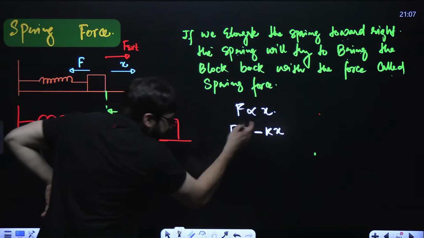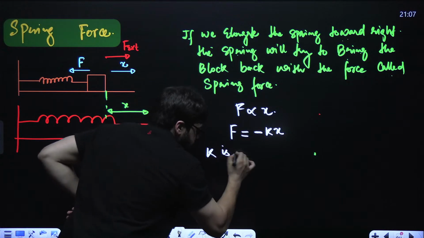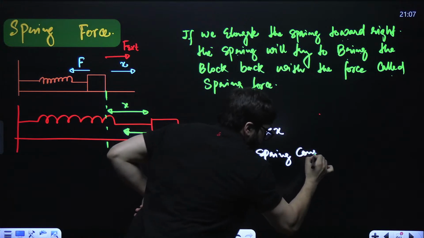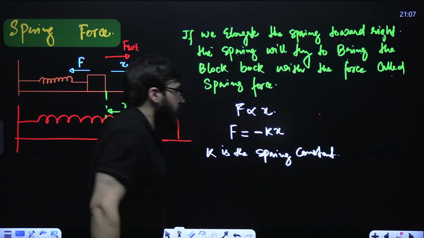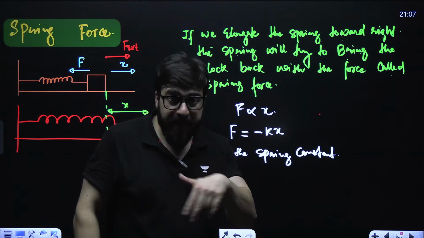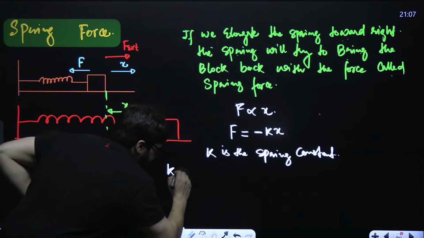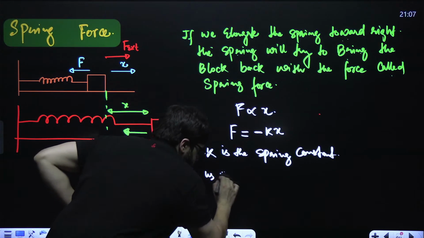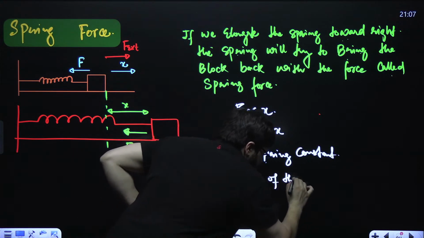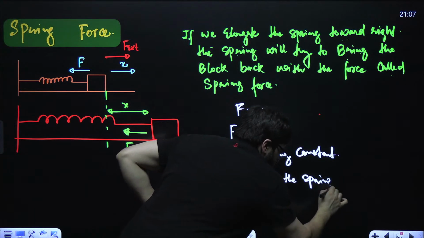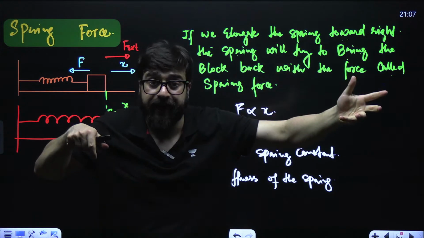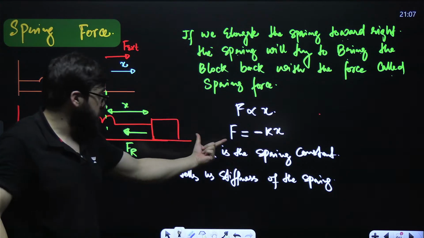Where k is called the spring constant. K tells us the stiffness of the spring, meaning how much force we need to apply to elongate the spring depends upon K. That is what we call the spring constant.